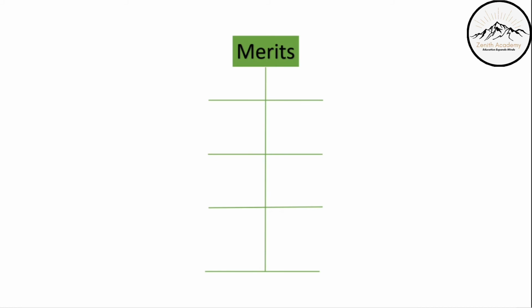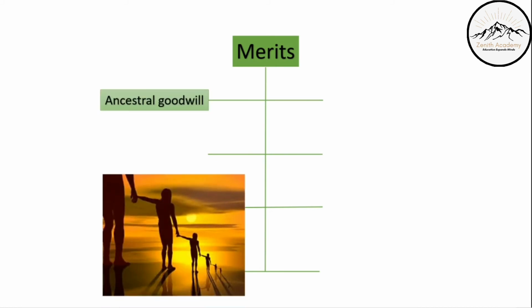Now, let's see the merits. Ancestral goodwill. So, what does ancestral goodwill mean? It just means that the business will stay in the family, the business will run in the family, and everyone will have to act together as a joint family that is working together, and everyone will have an equal share. Even though we know that the Karta is the main person that's working, even then, everyone will get an equal share.